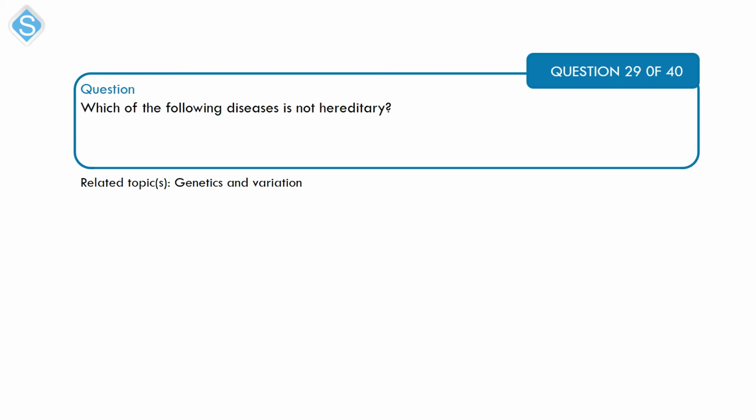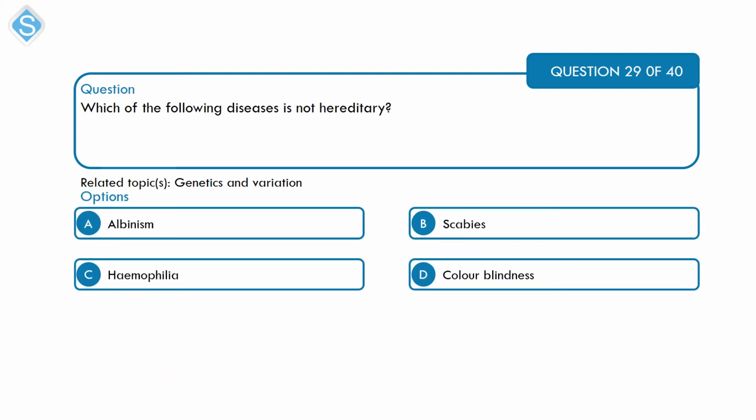Next is a question relating to genetics and variation. Which of the following diseases is not hereditary? A, albinism, B, scabies, C, hemophilia, and D, color blindness.